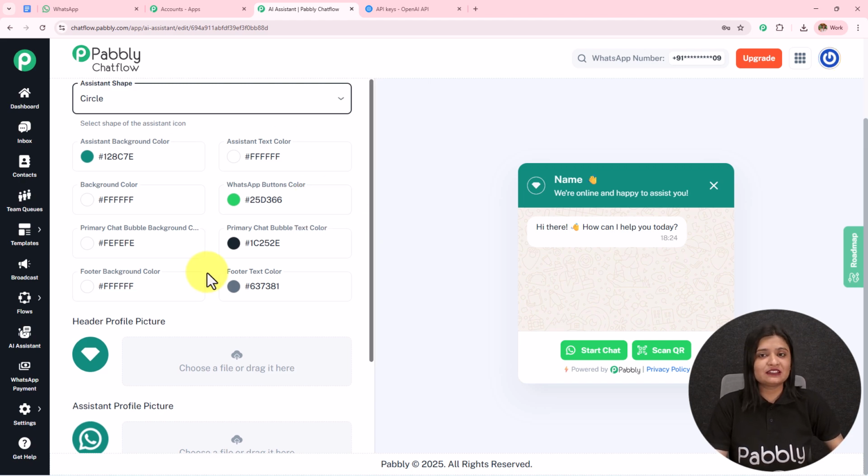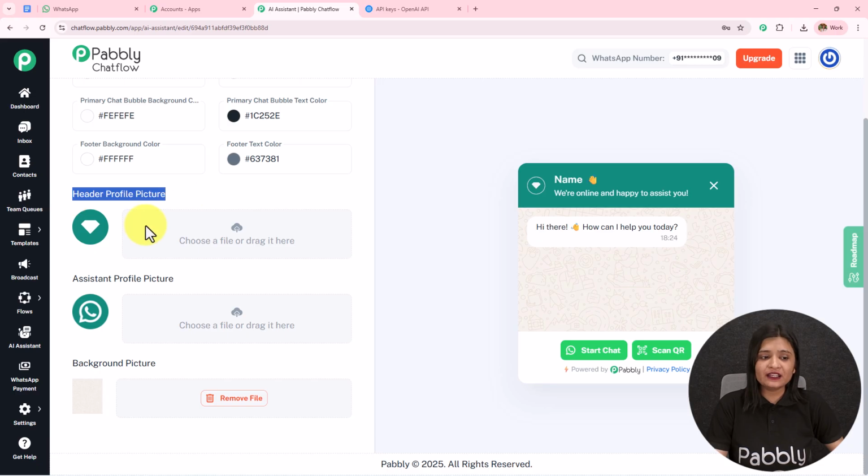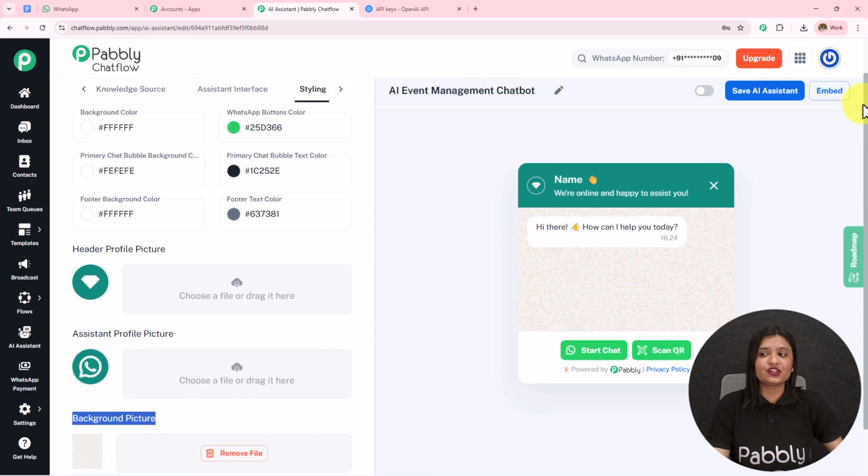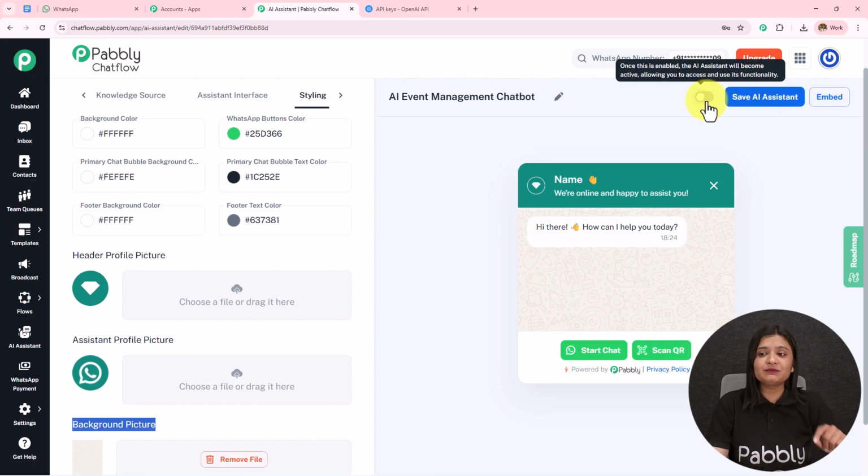I'm going to keep it as default only. If you want to provide the header, profile picture, assistant profile picture, and the background picture, you can simply click on this cloud, and just in the manner we have uploaded the knowledge base, you can upload the pictures. We are done creating this AI agent, and it is important that we keep this toggle on.